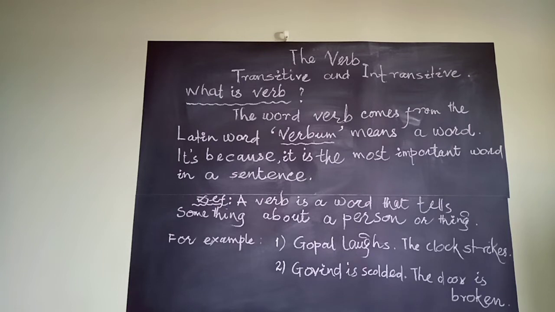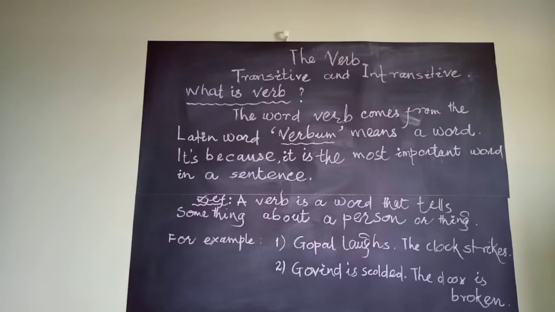In sentence two, the boy laughs loudly. The action denoted by the verb laughs stops with the doer, the subject boy, and does not pass over to an object. So the verb laughs is called an intransitive verb. Intransitive means not passing over.